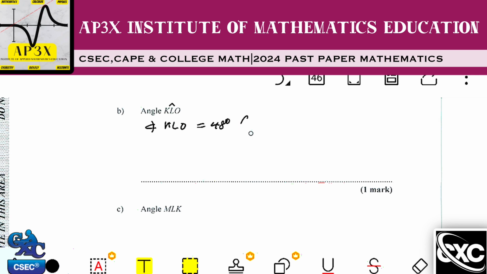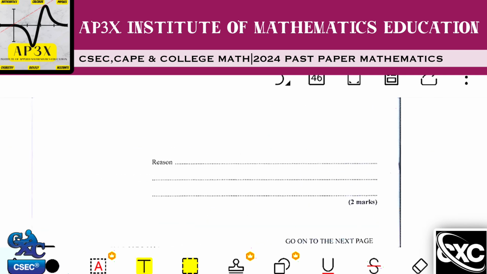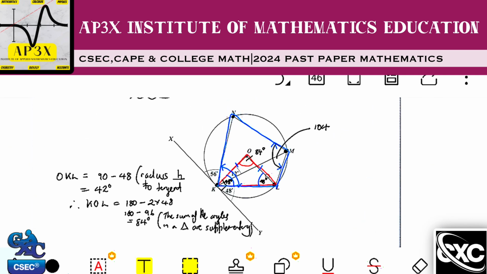And the reason why we know that is that triangle KOL is an isosceles triangle. And the examiner will already know that once you make such a statement, then you have therefore found out that that is 48. All right, you could therefore say because the radius meets the tangent at 90 degrees, then you're going to take the 48 from, is it 48 or 42? Let me just double confirm on that. It is in fact 42 degrees. So it is 42 degrees.